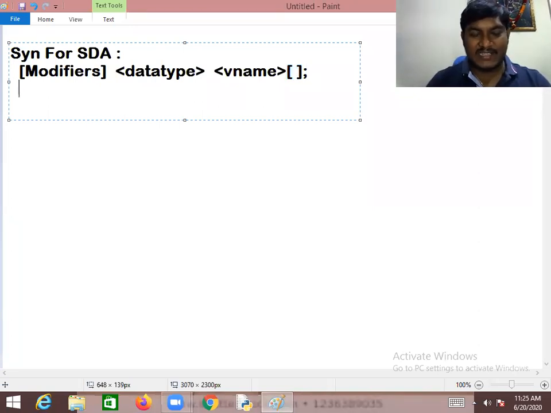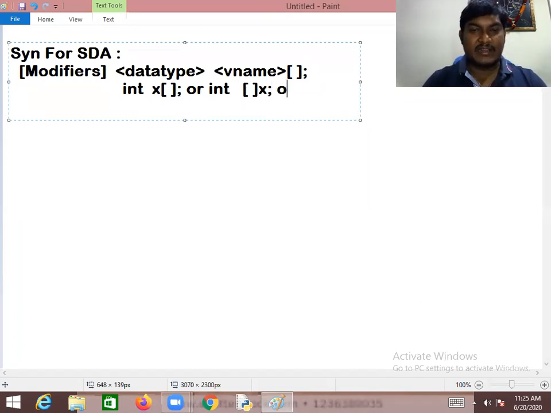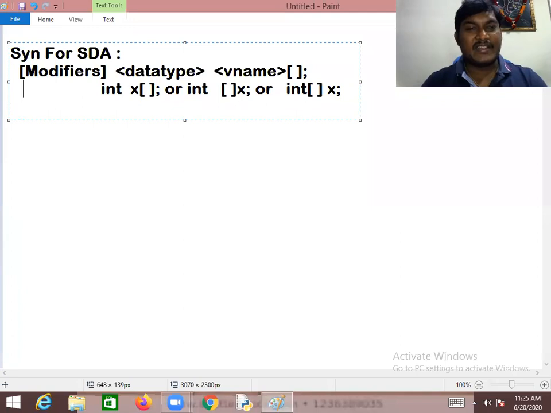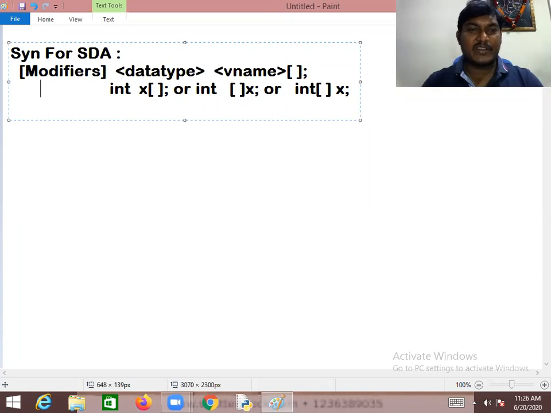If you notice the syntax, we have different possibilities of declaring the single dimensional array. Modifiers are optional, then the data type, then the variable name, something like X array. This is one way of declaring the single dimensional array, and there is another way as well. The subscript operator can be written on either side, after the variable X or on the right side of the data type.